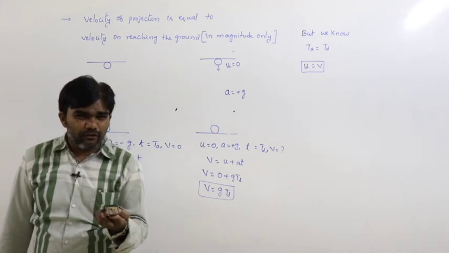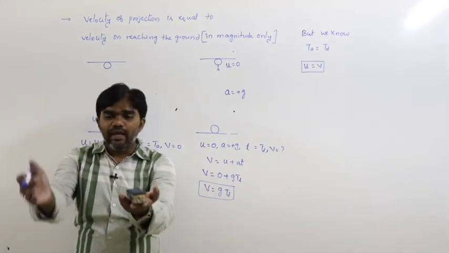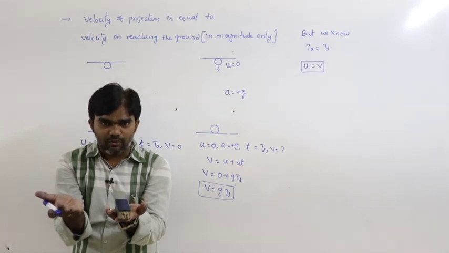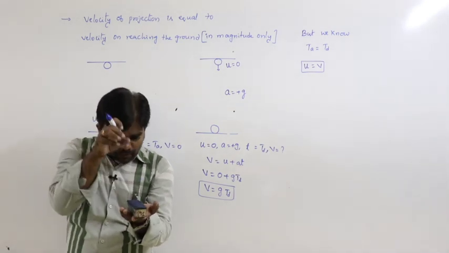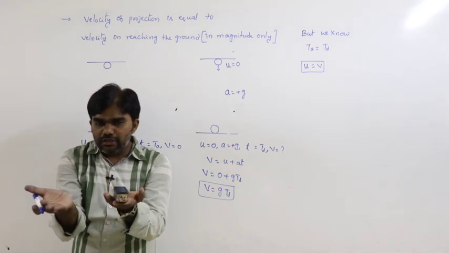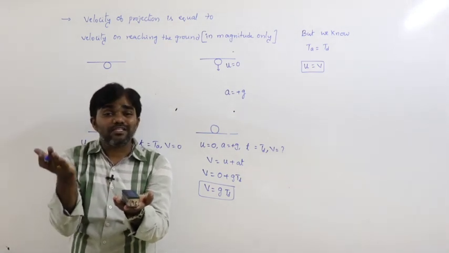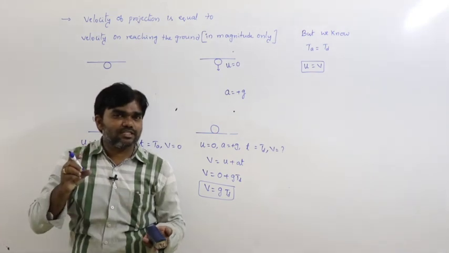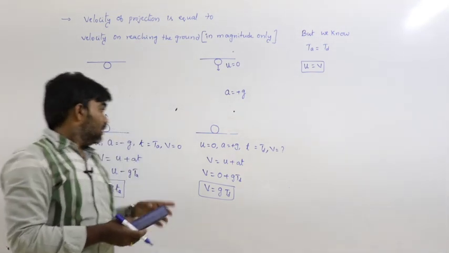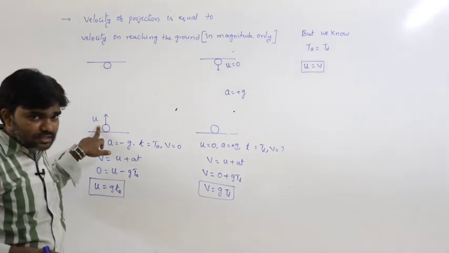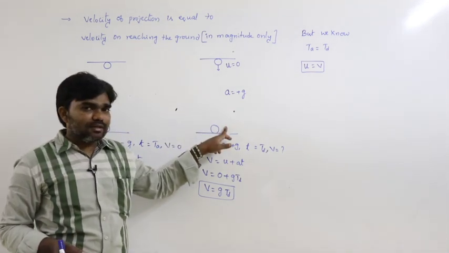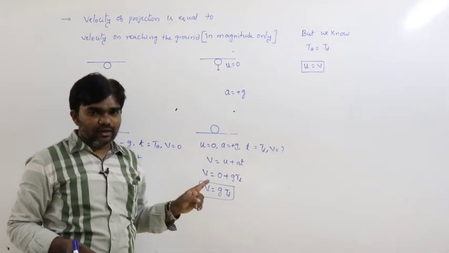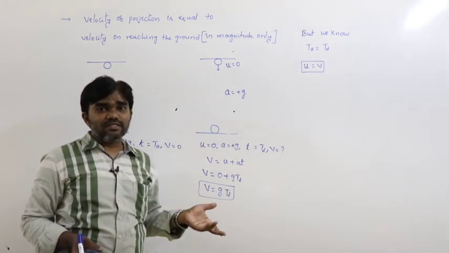For example, if we project with 20 meters per second, on reaching the ground the speed of the body is 20 meters per second only. If we project with 40 meters per second, on reaching the ground the speed of the body is 40 meters per second. Why am I mentioning speed? Because velocity is a vector quantity, and speed is a scalar quantity.